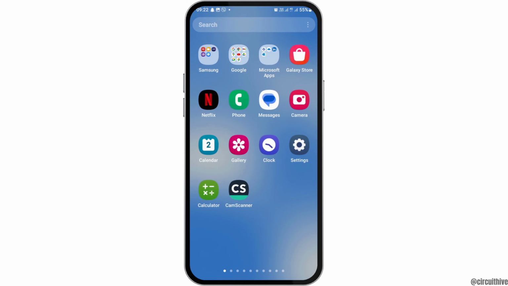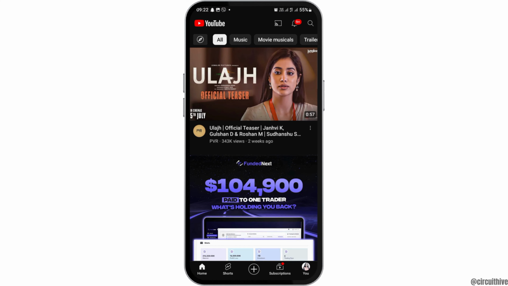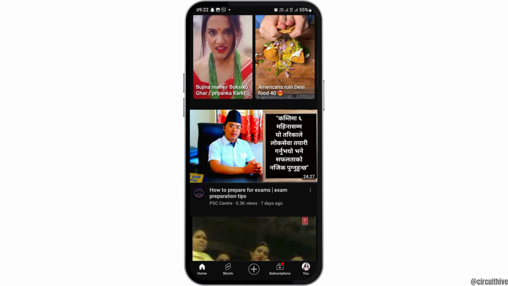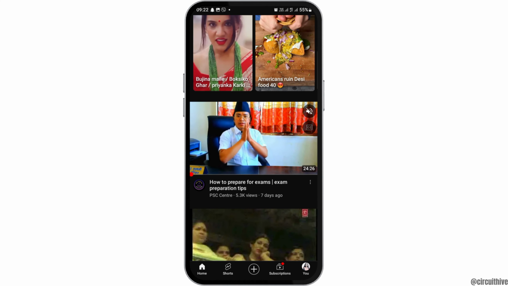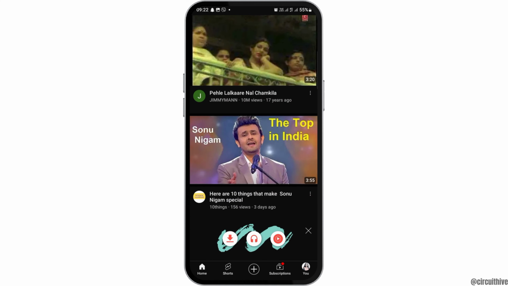For this, first of all, you have to launch the very YouTube application on your mobile device. You have to find the very YouTube application on your mobile device and have to tap on it like this. After you tap on it like this, you can see that YouTube will be launched on your very mobile device. After YouTube is launched on your very mobile device, now you have to tap on the very video whose link that you would like to just copy.